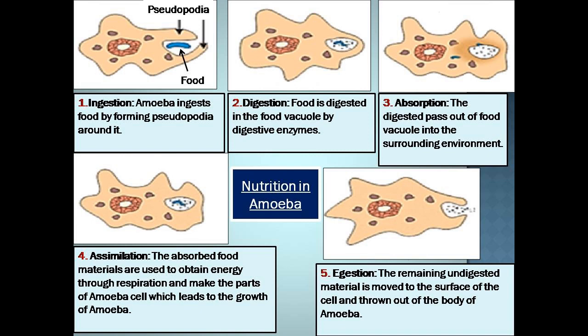Once the food is absorbed, that food is utilized for different purposes like for growth of the amoeba. So this is known as assimilation. The remaining undigested food material is moved to the surface of cell and thrown out of the body of amoeba, and this process is known as egestion.